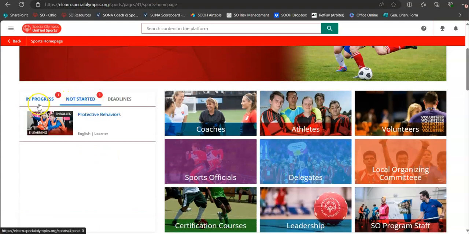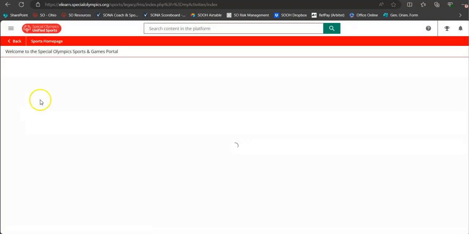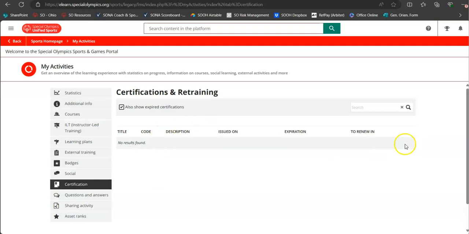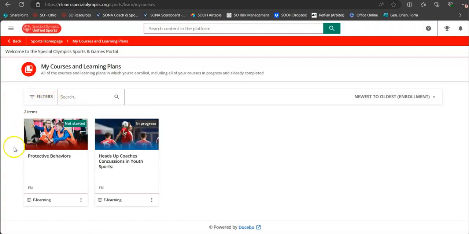Once you complete these courses, it should give you a certificate. If it doesn't pop up right away with a certificate, you can always go to this hamburger menu. You can go to My Activities, Certification, and after it gets issued, there will be a little award looking icon over here that you can click to get your certification. But please explore it. There's a lot more features built in than what were previously built into the old learning platform.